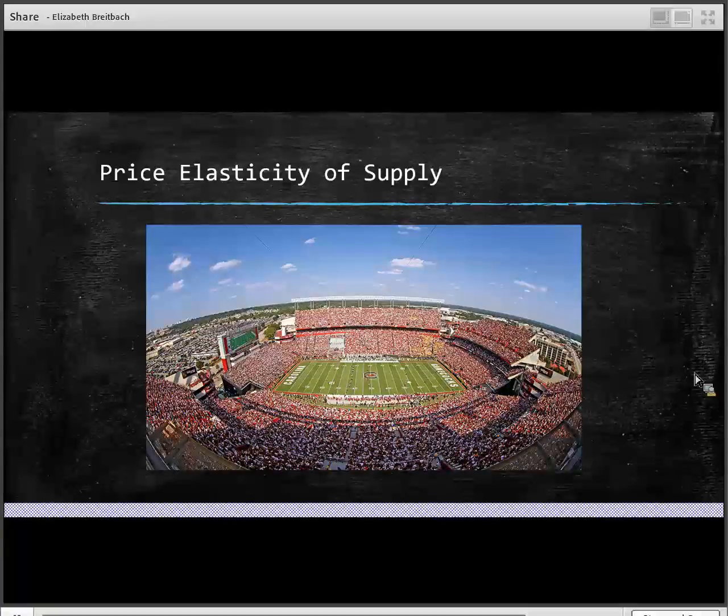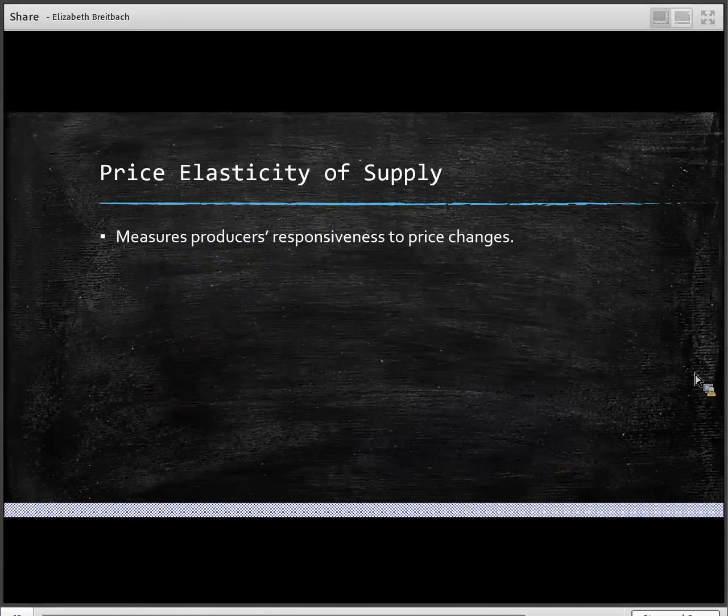So for this upcoming season, we have a very short time horizon, and we're not able to easily change the amount of seats we supply. And that's going to become very important when we start to think about sellers' responsiveness, their ability and their willingness to change the quantity that they supply as prices change. So it might not be that University of South Carolina isn't willing, but they don't have the ability to change the quantity that they produce. All right, so let's look at it in terms of some definitions here.